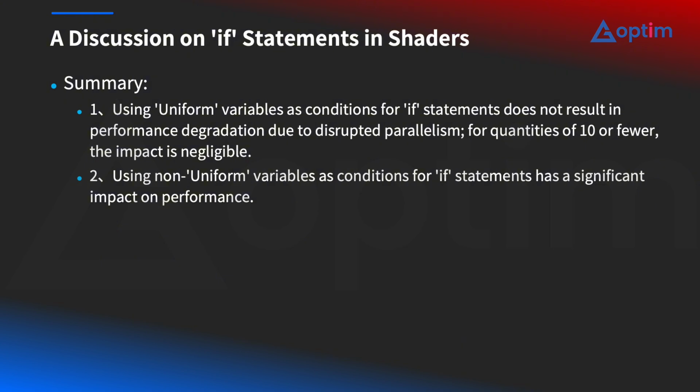This makes dynamic branching particularly suitable for visual effects shaders. For example, effects often include optional features such as distortion, dissolve effects, and similar functionality. Implementing these features with if statements instead of shader keywords can have very little runtime cost. At the same time, it significantly reduces the number of shader variants. As a result, shader memory usage can often be controlled much more effectively. However, when the condition depends on non-uniform data, such as per-pixel values, the situation changes. In those cases, branch divergence can become significant and may have a noticeable performance impact.